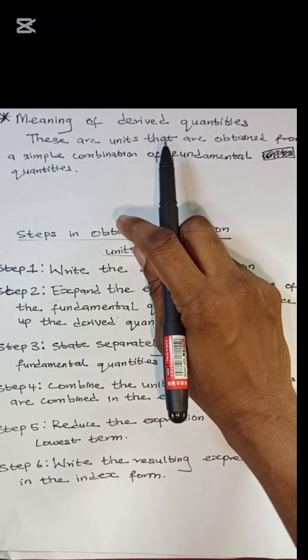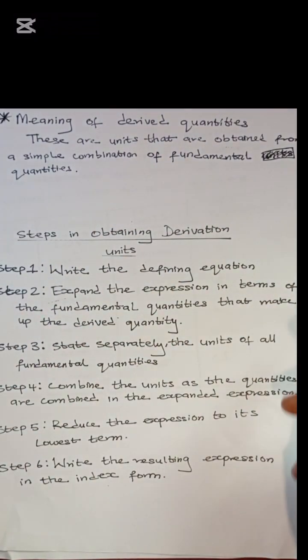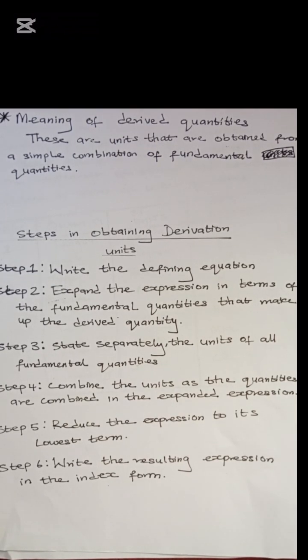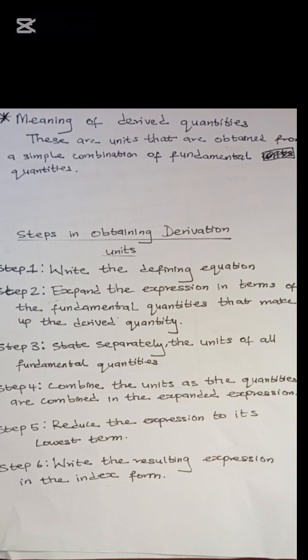They are dependent on the fundamental quantities. Look at the terms derived and fundamental. These ones are derived from fundamental. Fundamental are basic. So for you to be able to obtain the derived unit of any quantity, you have to follow these various steps.